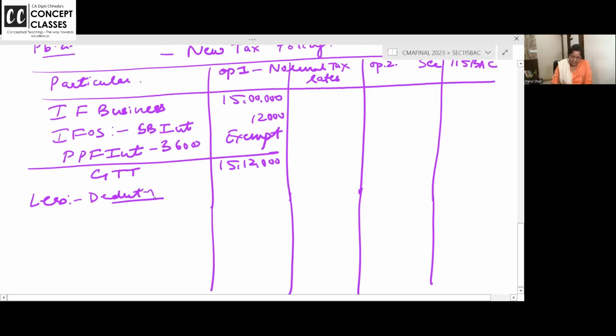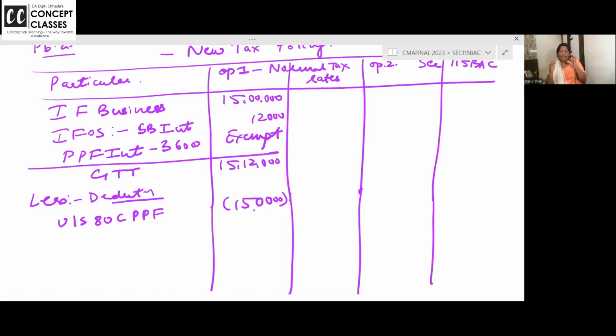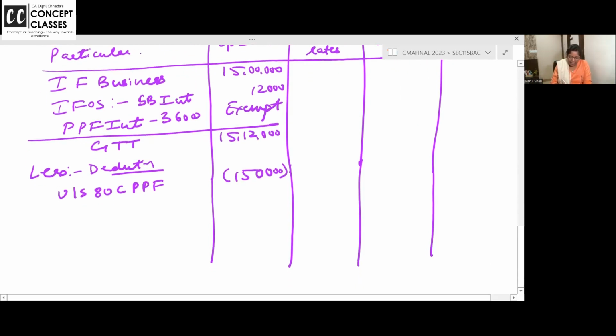Under section 80C, if you put money in PPF, you get a deduction of 1,50,000.